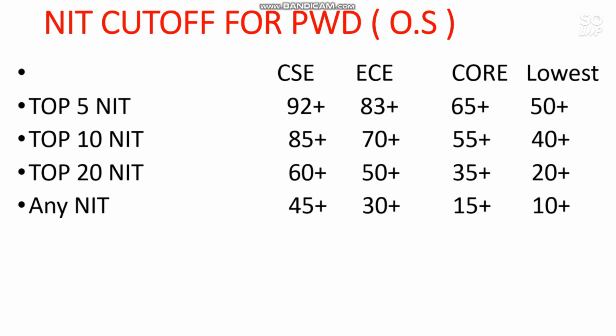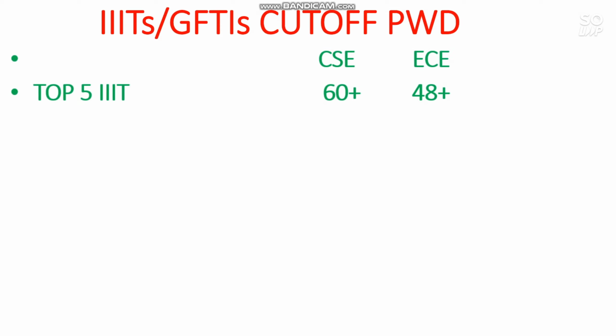So the next one is IIIT and GFTI cutoff for the PWD candidate. Here I will discuss the CS and EC cutoff, because in IIIT only two branches are available, CS or EC, and in some rare IIITs there is a third branch, that is IT. And for GFTI there are some other branches also, but I don't think students want to go for those branches. CS and EC branches are in demand and many students want to join them, so I am considering these two branches. So for top 5 IIIT you need to score 60 plus percentile to get the CS branch, and for EC 48 percentile, and for top 10 IIIT 45 plus percentile for CSE, and for EC 35 plus percentile.